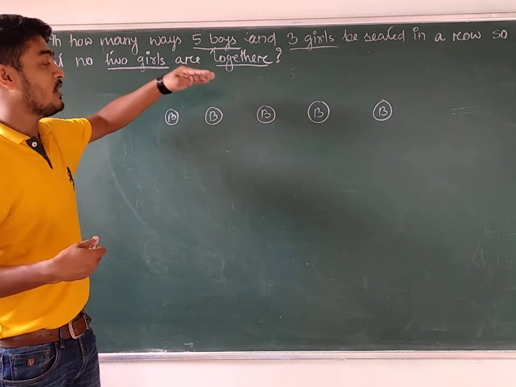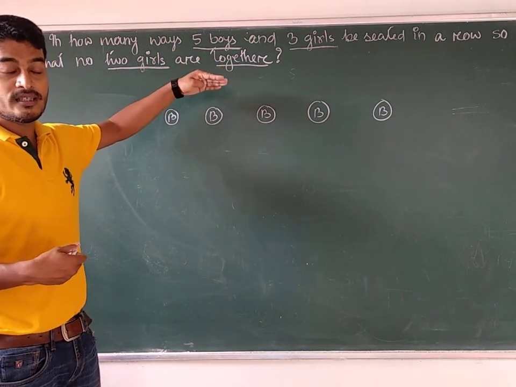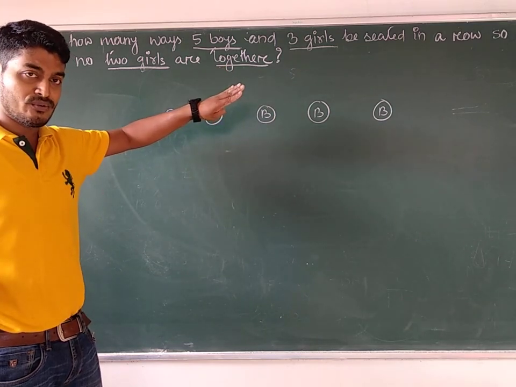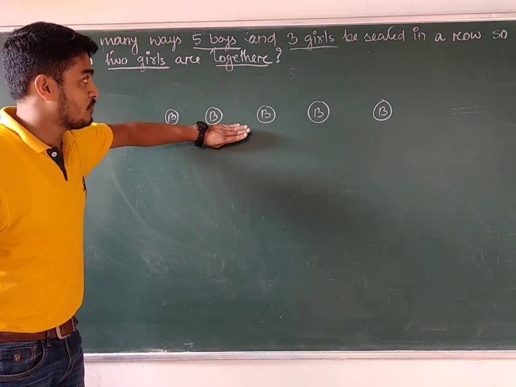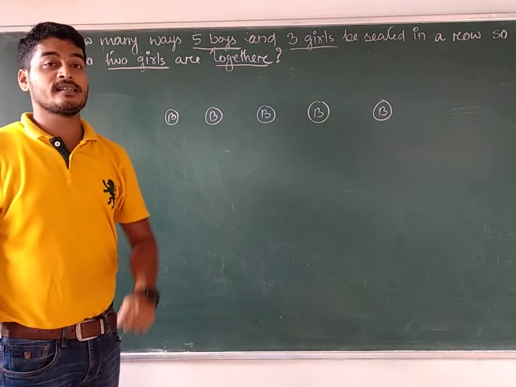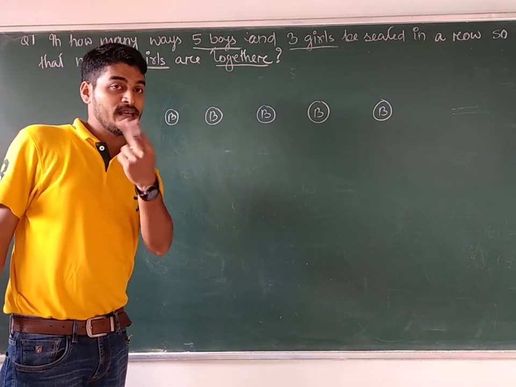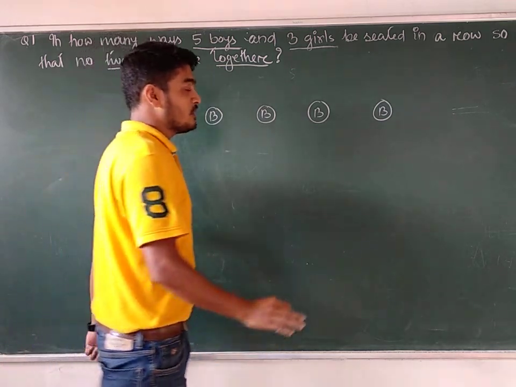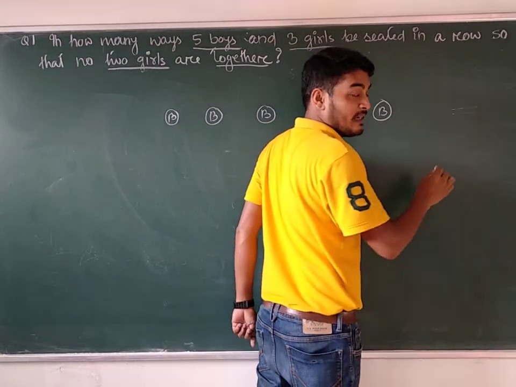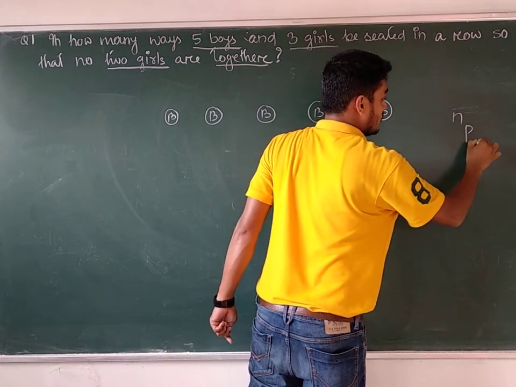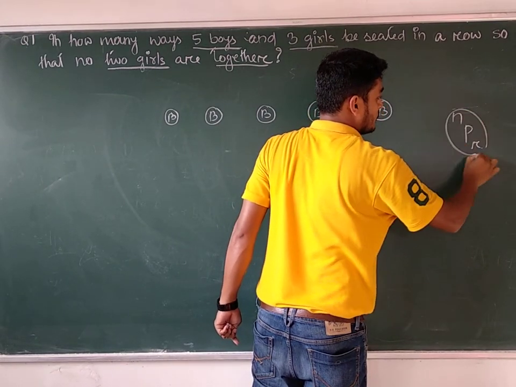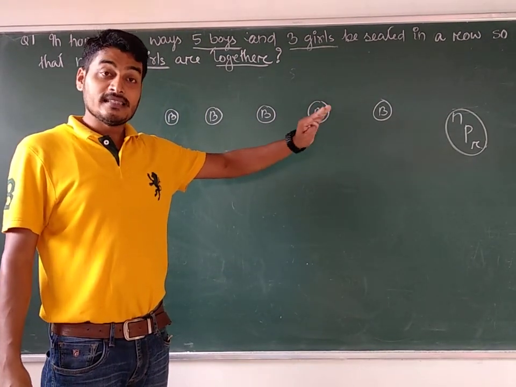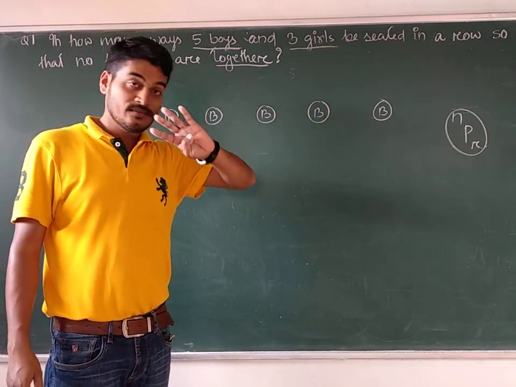As the question demands the arrangement, this is a question for competition, no doubt. Many different situations will be there for competition. But here in this question, all the 8 objects are distinct. No 2 boys will be the same, no 2 girls will be the same. All the objects are distinct, and so you can easily think about the property. Can we apply this property? Yes, we can easily apply this property, but think first.